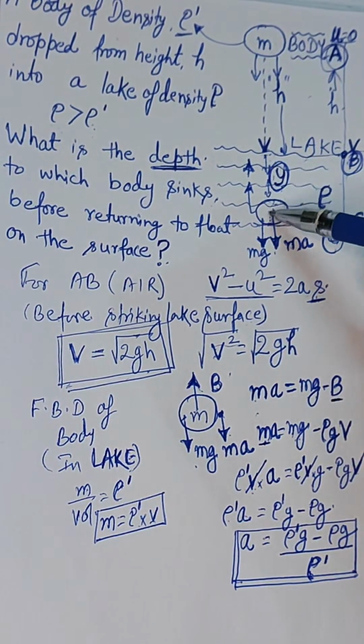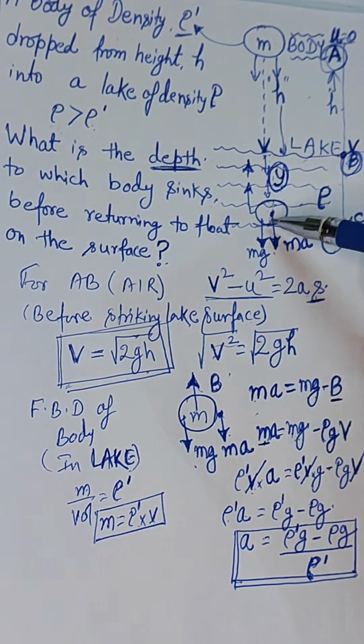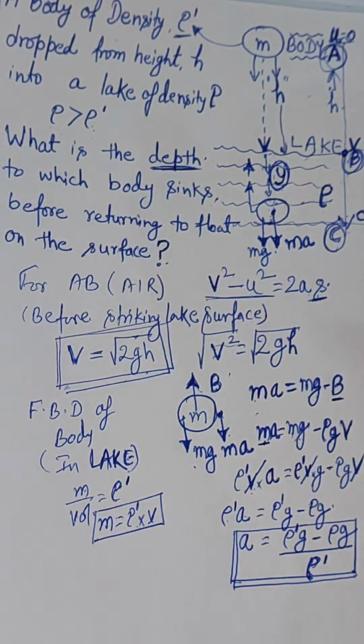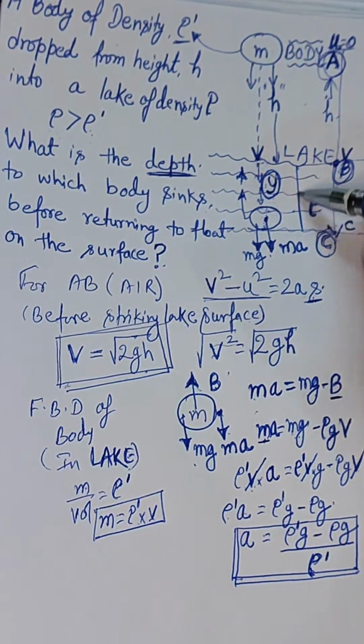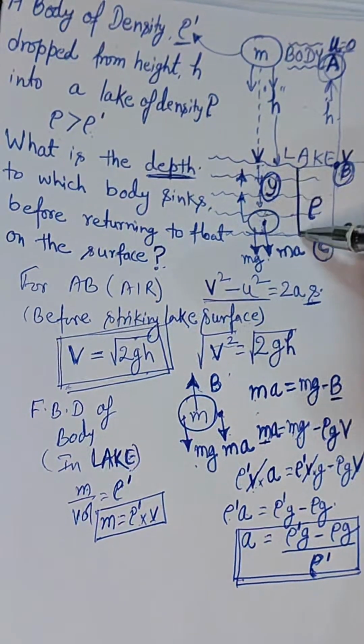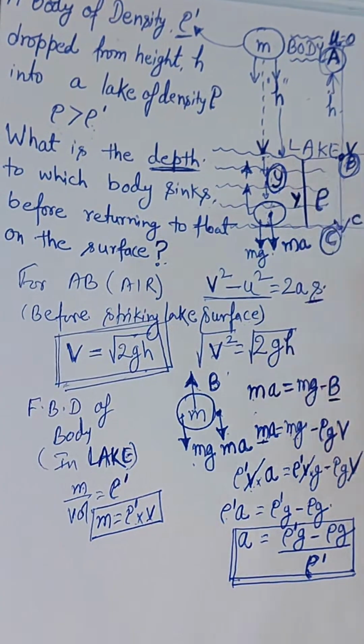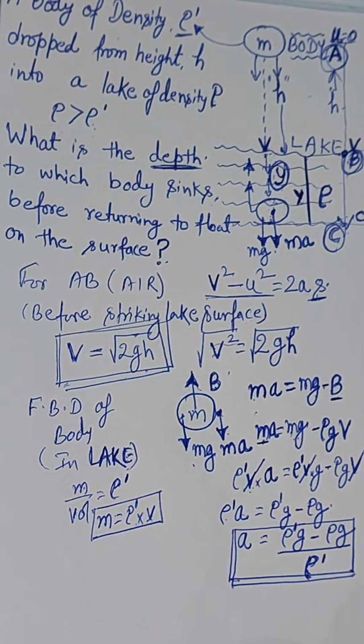That means we need to consider the last point when the body sinks, right? So for the section B to C, we have assumed y, the depth.